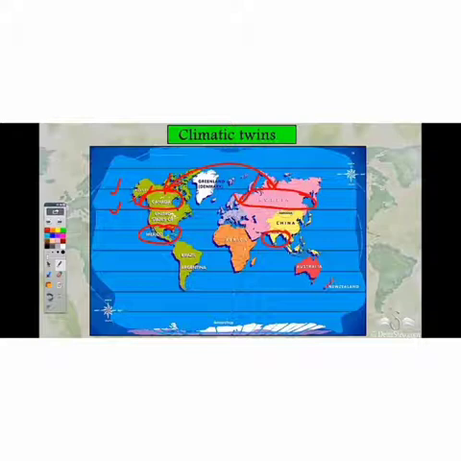If you see this map, Canada and Russia fall in the temperate zone. They are in different, opposite places, but they have the same temperature. As you can see, Mexico and India fall in the same zone. So even though they are away from each other, these places have the same temperature.